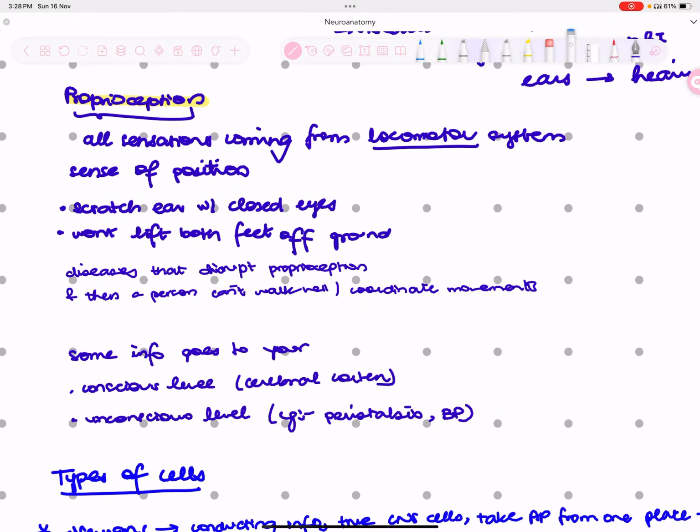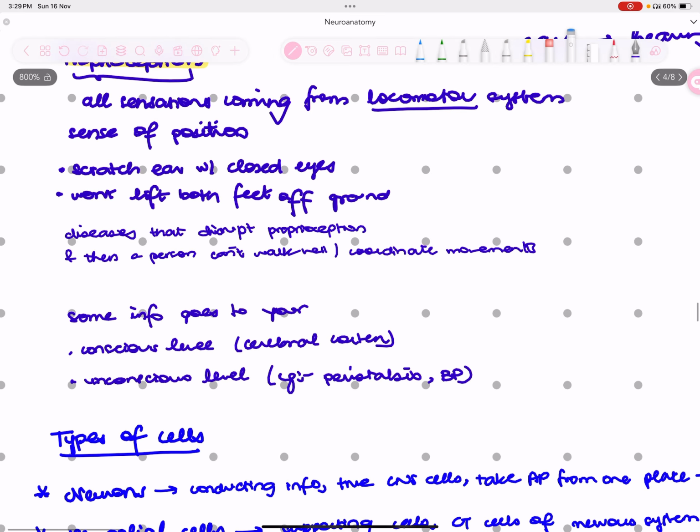For example, if I ask you to close your eyes and scratch your ear, you'll ultimately be able to do it because you know what's the position of your ear. You will also be knowing about the position of your hand in space, and then you're going to take it to your ear and scratch your ear with eyes closed. So that's done. This is because of the proprioception. The other example is, if you're walking, you won't lift both of your feet off the ground, right? You're going to take one step while the other one will be on the ground, and then you're going to lift the other foot and the other one will be on the ground. You're not going to take both simultaneously off the ground, otherwise you'll fall down.